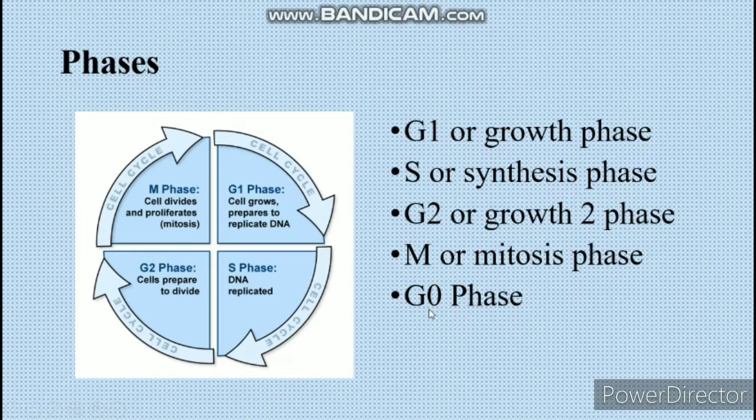Among these phases, the first one is G1, which is known as the growth phase or gap 1 phase. The second one is known as the synthesis phase, in which the DNA replication happens. After that, the G2 phase is also called the gap 2 phase, and the last phase is the mitosis phase, in which the cell division actually occurs. In the case of the G0 phase, the cells leave the cycle and stop dividing. This is called the resting phase.